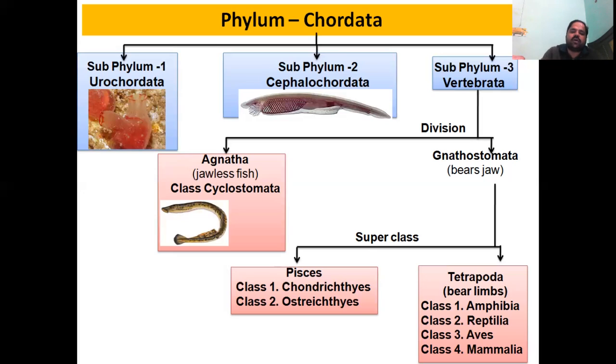So all the fishes belong to this category Pisces, or we can say the true fishes come under this Pisces. And under Tetrapoda there are a total of four classes: Amphibia, Reptilia, Aves and Mammalia. Tetrapoda means tetra means four, podos means legs. So all these organisms will have four legs or a modification of legs.